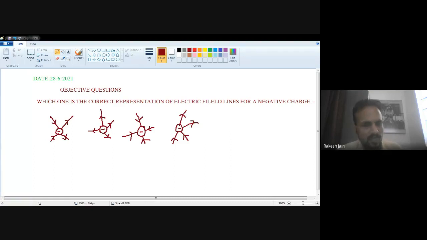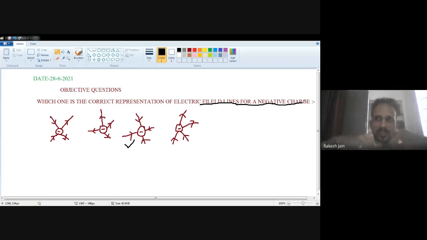Which one is the correct representation of the electric field lines for a negative charge. Okay. So if anyone has the answer to this question, then you can type in the message box, so I will see that answer. And if you are correct, then I will understand. None of you. Now I am telling you the answer. Juhi Khatun typed C as the answer. Yes, very good, Juhi.